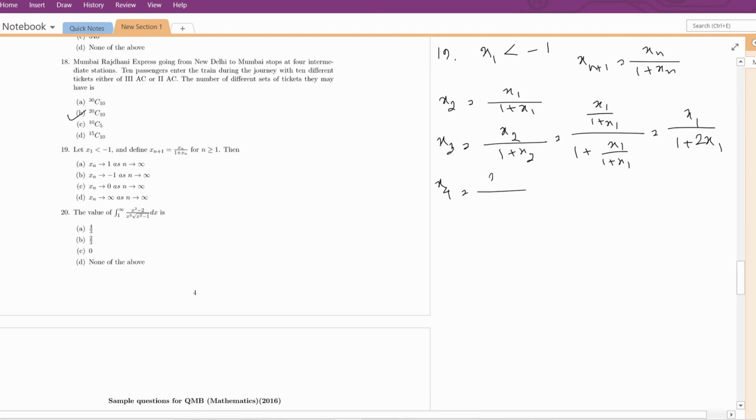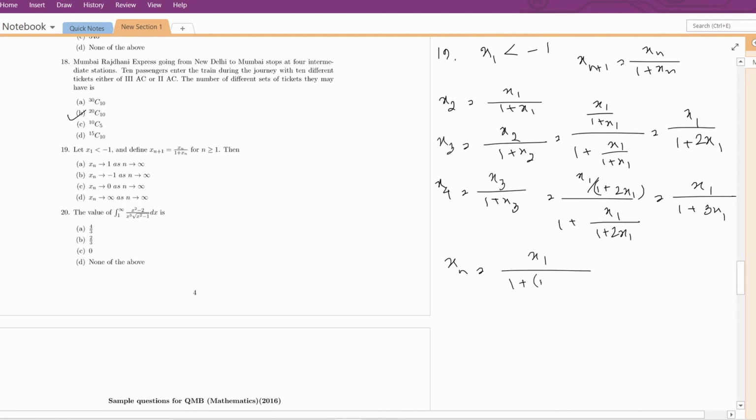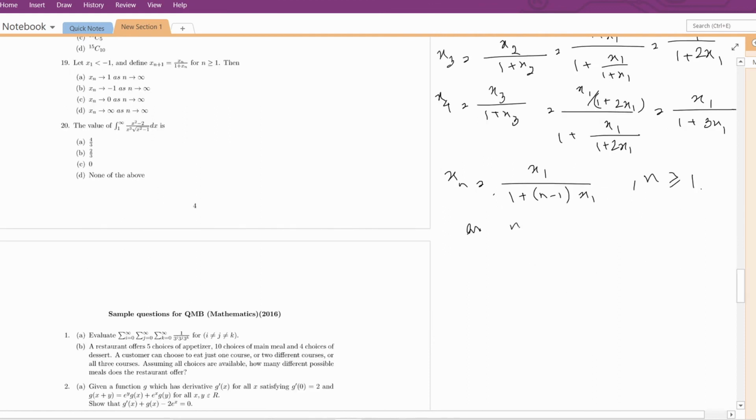Similarly, x4 is x3 divided by 1 plus x3. We put the value of x3 here. Then we will get x1 divided by 1 plus 3x1. So we are getting a pattern from which we can write xn equal to x1 divided by 1 plus (n minus 1)x1, for n greater than or equal to 1. As n tending to infinity, from this we can write xn tending to 0. So as n tends to infinity, xn tends to 0, which is option C.